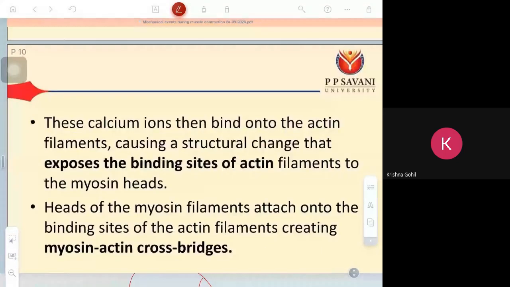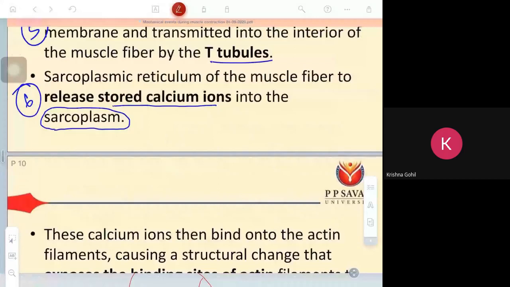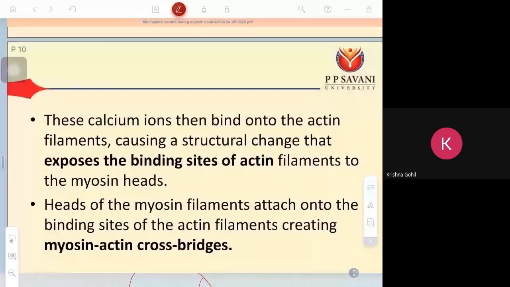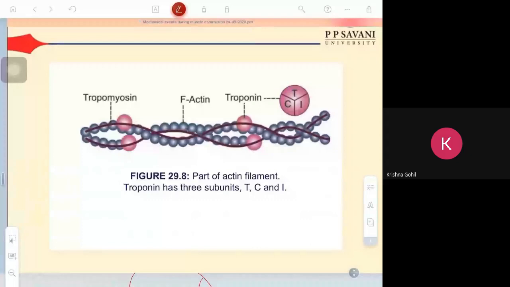Now next step. This calcium ion will bind to the actin filament. So now you should know the anatomy of the actin filament. This is the actin filament. One actin filament I have drawn here. Clear? So this is called functional actin. Actin has two proteins called troponin and tropomyosin.